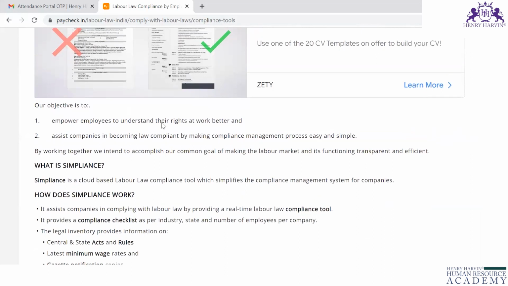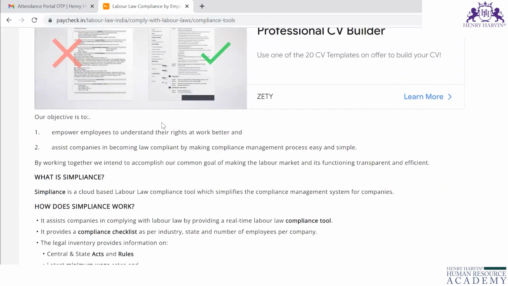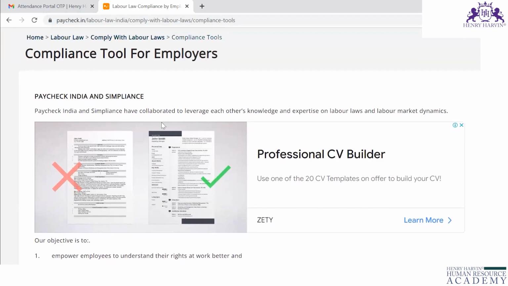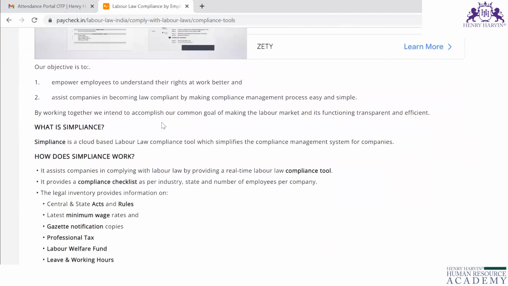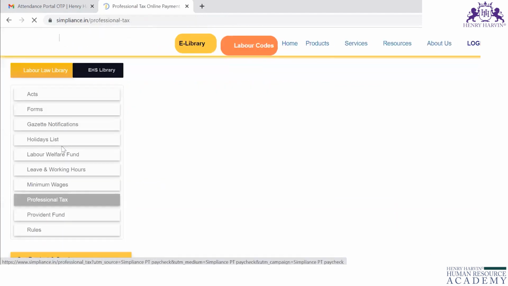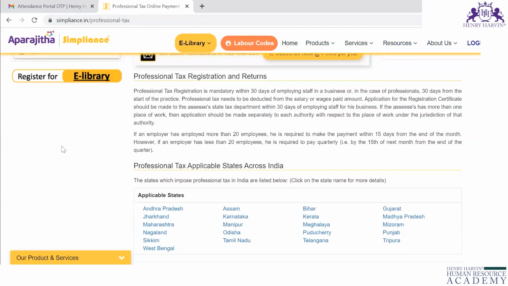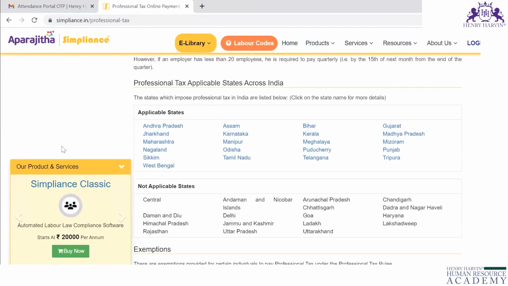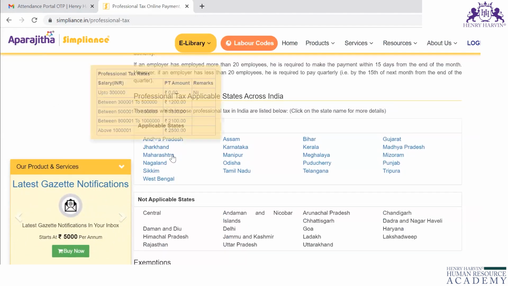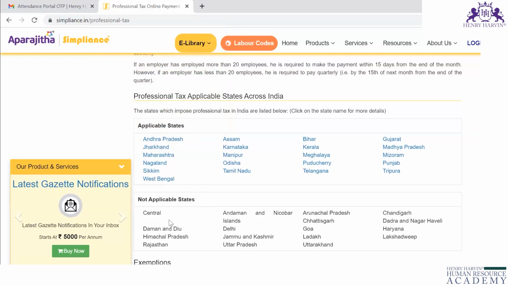If you go to comply with labor law, it will show a page like this. In this, you have to select professional tax. This professional tax page will tell you which states the professional tax is applicable in and which states it is not applicable in.